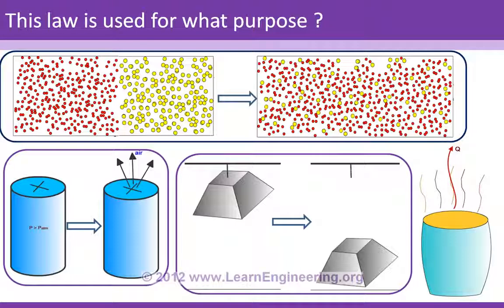Now obviously there must be a question in your mind. Do I really require a law for this, just to predict the direction of a process? I can predict the direction of all these processes by my intuition. And if you have such questions in your mind, that is natural. So we will analyze one more example.